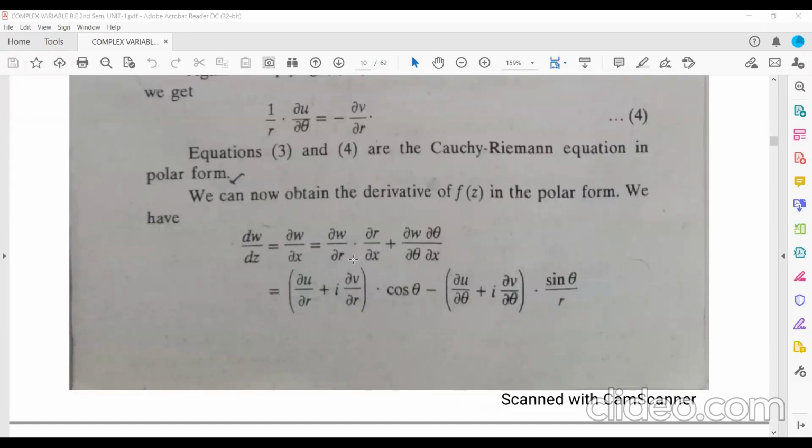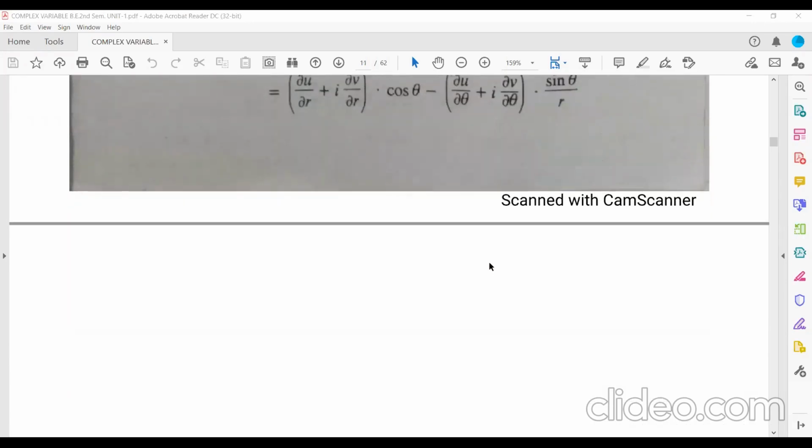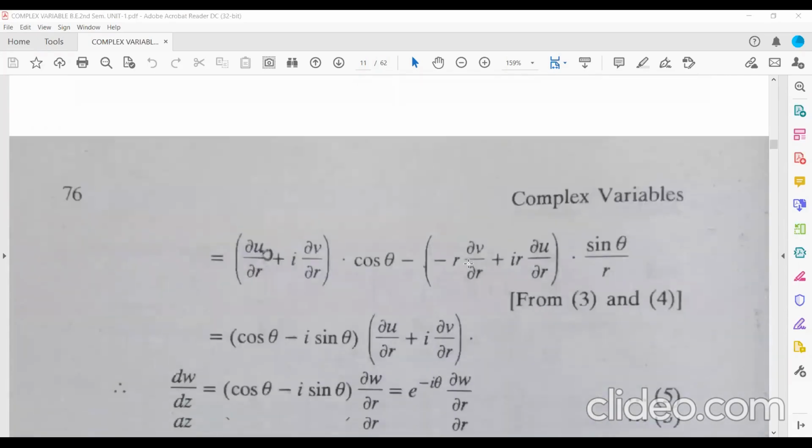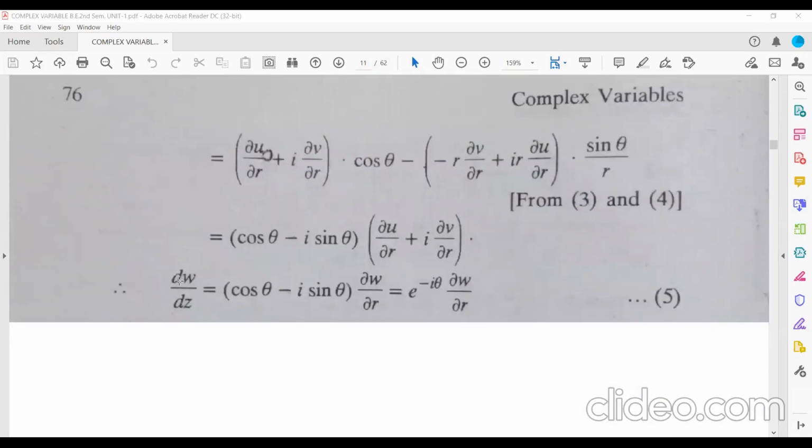Then w is of the form u plus iv, so del w by del r is del u by del r plus i del v by del r. Similarly you go through that; it is very simple. So dw by dz in polar form will come like this: e to the power minus i theta del w by del r.